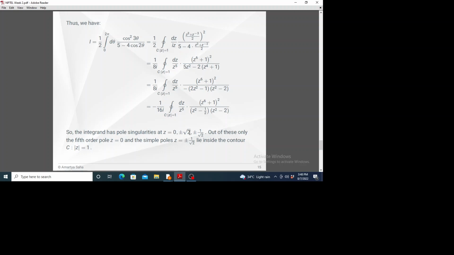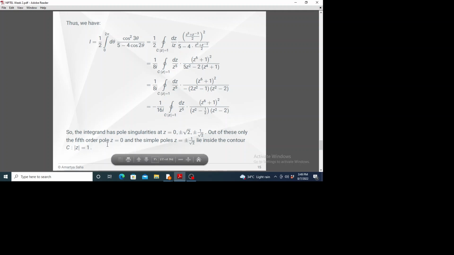So z equals plus minus root 2 lie outside the contour, but for z equals plus minus 1 by root 2 we have mod z equals 1 by root 2, which is less than 1. So consequently z equals plus minus 1 by root 2 lies inside the contour, and z equals 0 is of course the center of the circle.